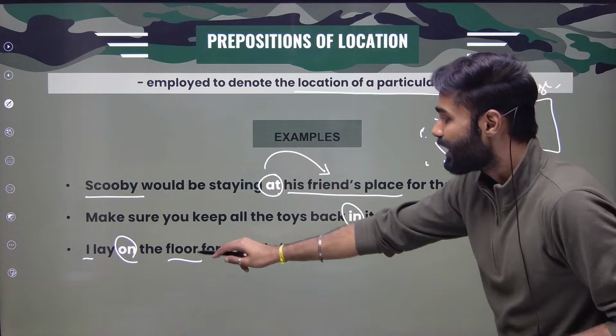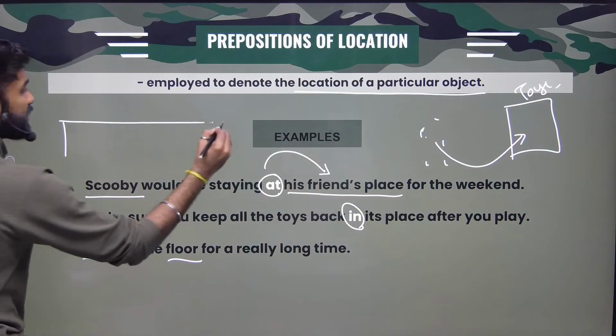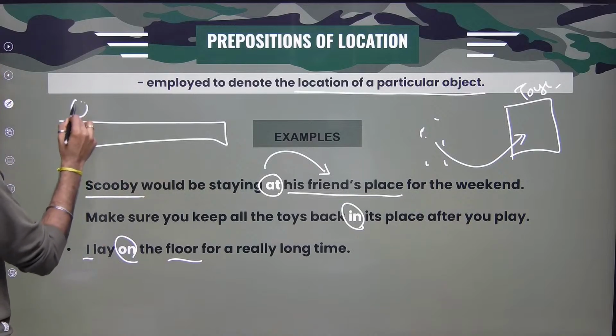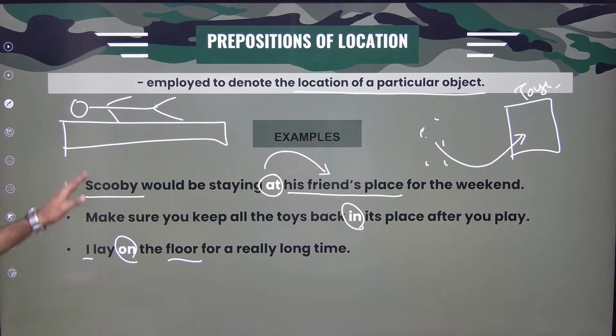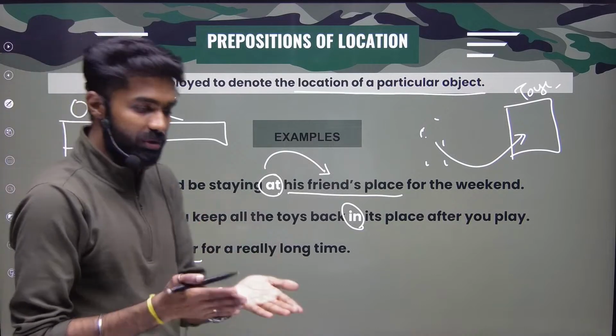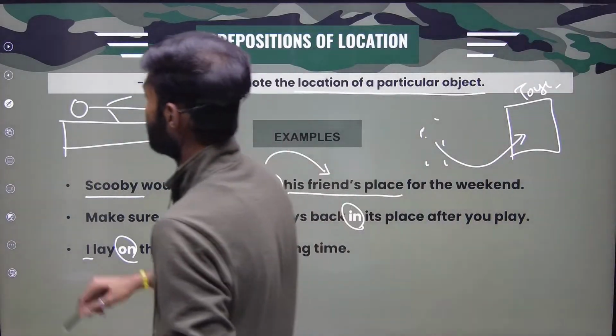And I lay on the floor. What do you mean by lay on the floor? Imagine if this is the floor. Someone is sleeping or lying on the floor. Like I'll say, I'm lying on the floor. On means to stay on top of it, right? That's it. Very simple and clear.